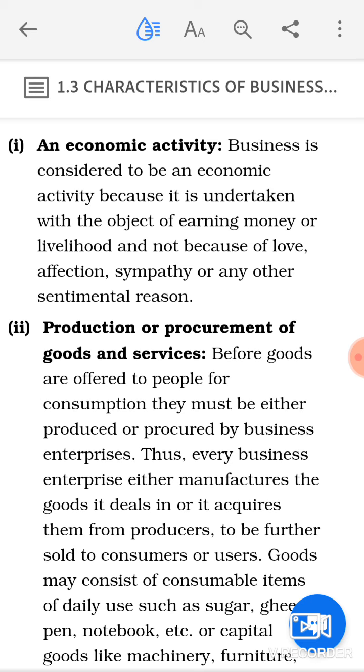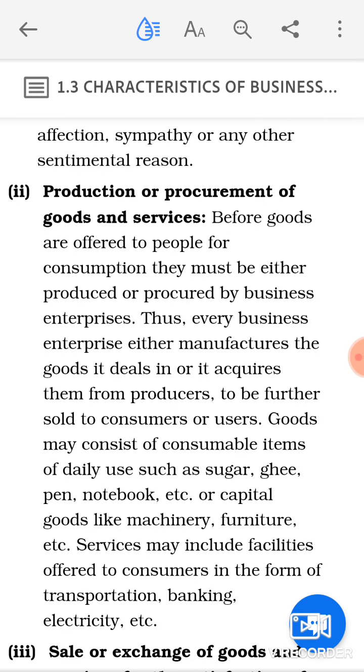Second, production or procurement of goods and services. Now when you talk about production or procurement of goods and services, before goods are offered to people for consumption, they must be either produced or procured by business enterprises. Now, if you are going to offer the goods to the people, before they are offered for consumption, they must be either produced, being a manufacturing unit, you are going to produce that, or being a service providing or trading concern, you are going to procure it from the business concerns so that you can make the sale of the same. Thus, every business enterprise either manufactures